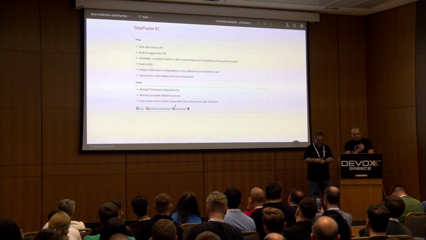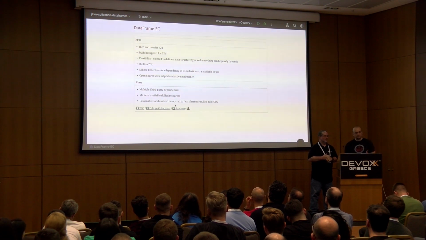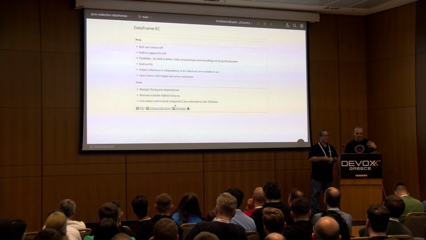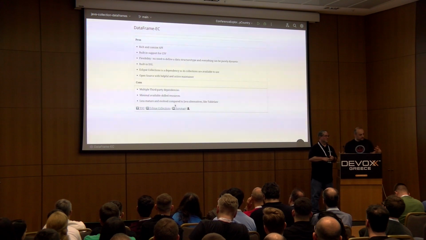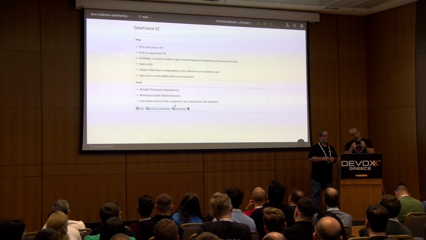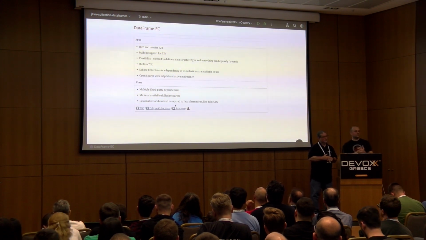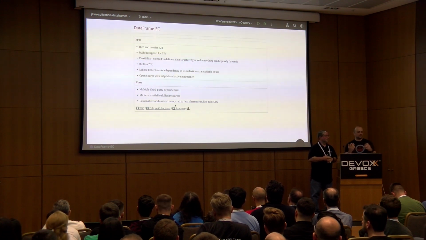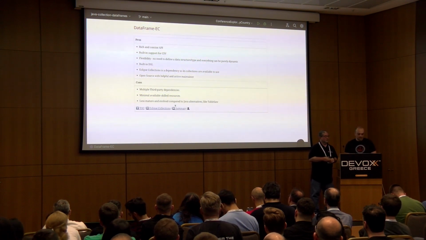So DataFrame, again, it's a rich and concise API. It has built-in support for things like CSV and all that. It has flexibility, so you can define your own stuff to create whatever you want with your objects. As we've seen, you attach more logic and more smartness onto your DataFrame object. It has a built-in DSL with some really basic stuff, plus and minus and times, multiply. You can create your own functions, as we've seen.